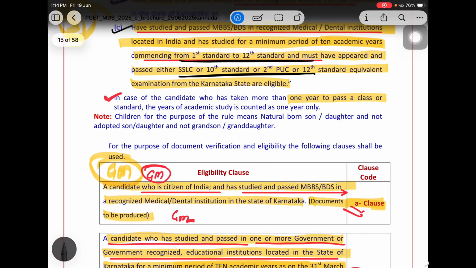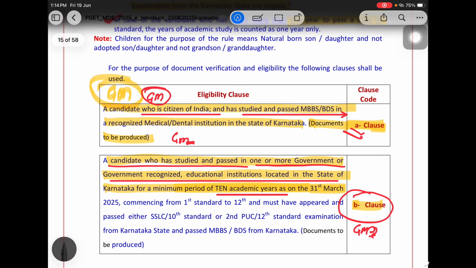Even if you failed in some year and you completed your BDS in 10 years, then also it will be counted as one only. So BDS will be counted only for the 4 to 5 years.